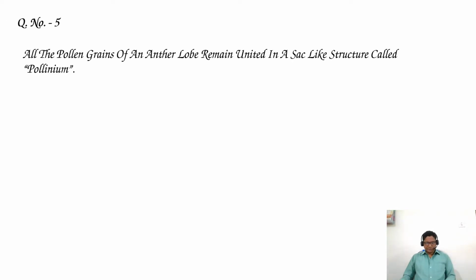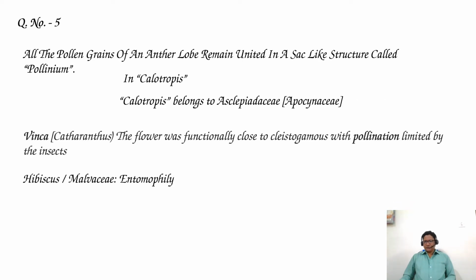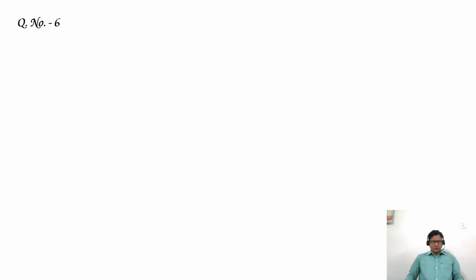Question number 5. Pollinia are found in the flowers of. Question number 6. Which is correct? Options 1. Gametes are invariably haploid. Option 2.